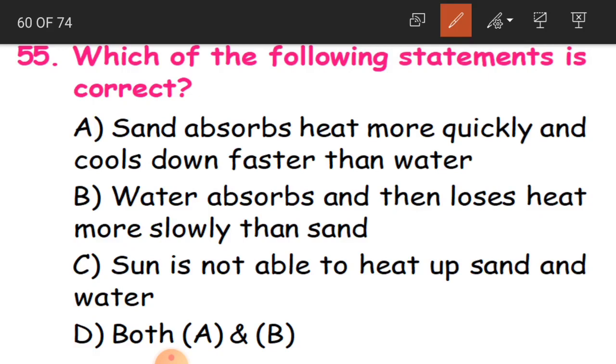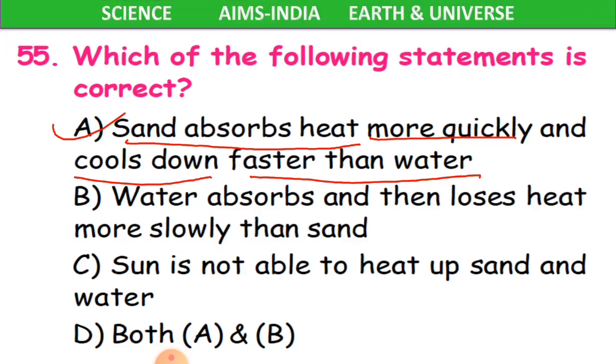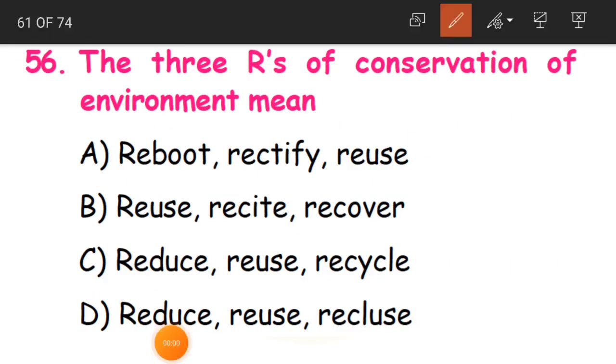So from this, children, the first statement, sand absorbs heat more quickly and cools down faster than water, is the correct statement. Sand absorbs more heat very quickly and it cools down very fast when compared to water. So A is the correct answer. Now the 56th, the 3 R's of conservation of environment mean.